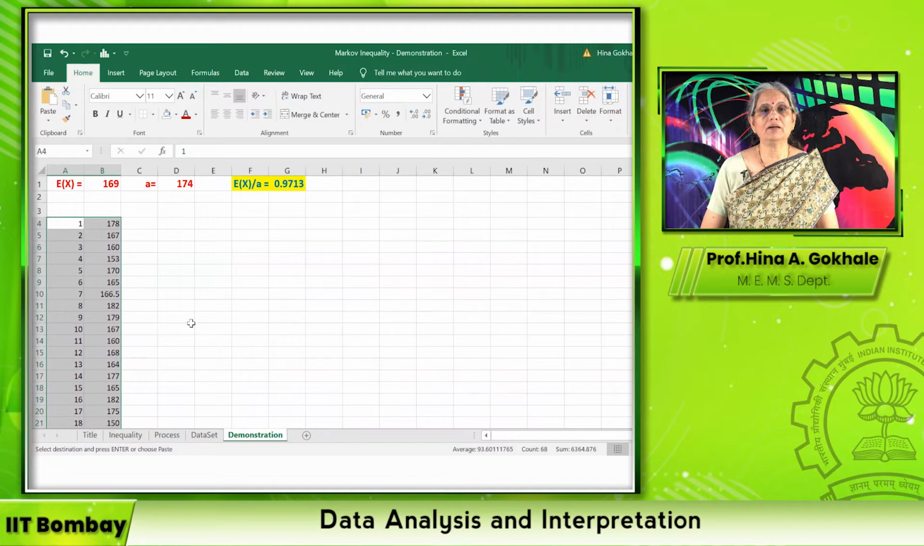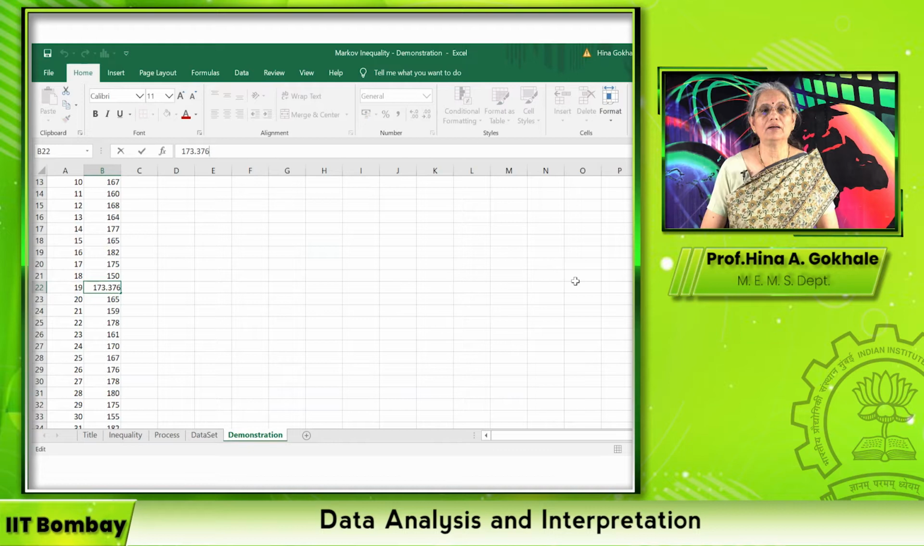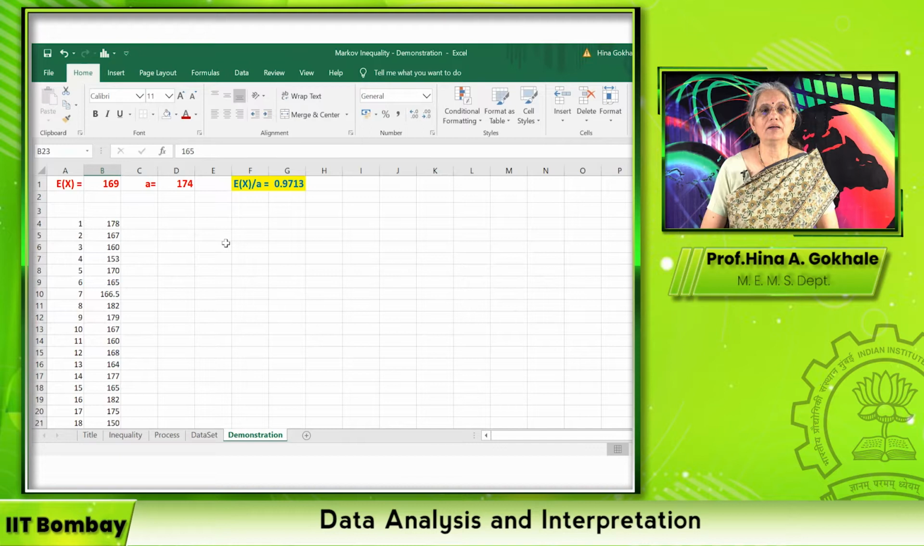The precision with which we can measure a height can go only up to 0.5, that is 1 decimal point. Here I have a data with 3 decimal points. This I doubt whether it can really be done. So I'll round it up to 0.4. Okay. So this data, I will round it up to 0.4. Okay. So here I have a data.